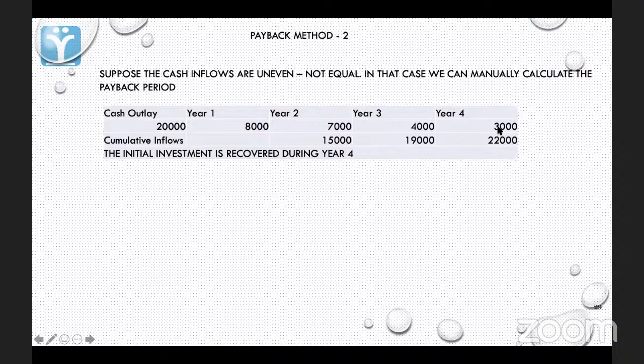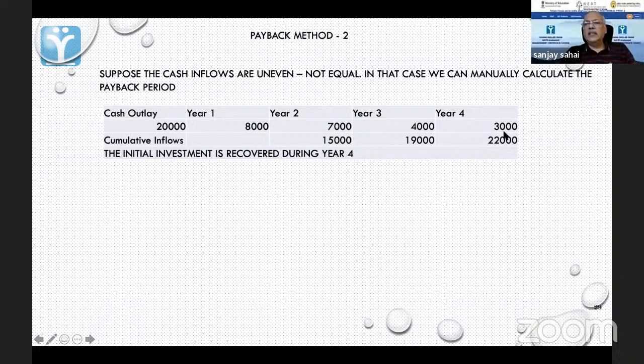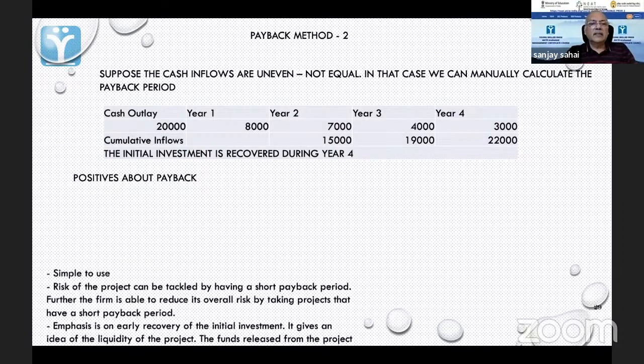Okay. So since I am getting 3,000 here, if I distribute it, not quarterly, but let's say in every 4 months I'm earning 1,000, then you can say that in this particular case, the payback period will be 3 years and 4 months. Because in 4 months, I'll get 1,000, making 20,000. This is it.